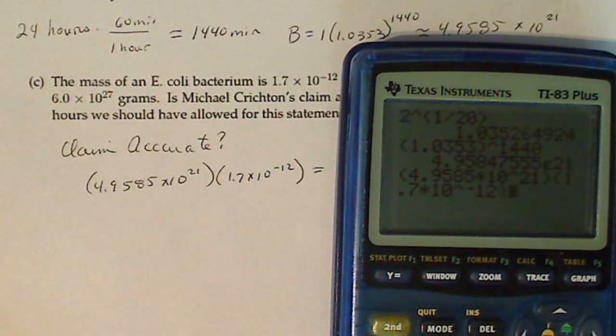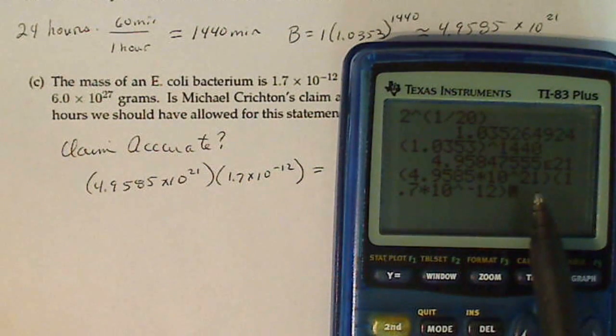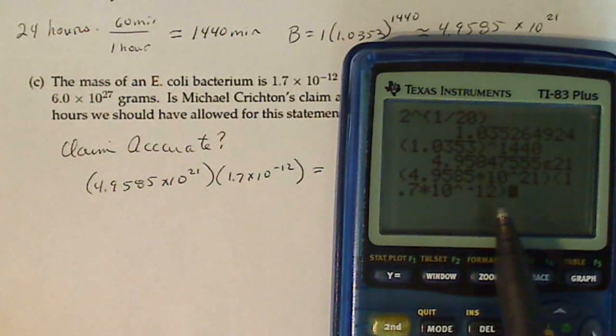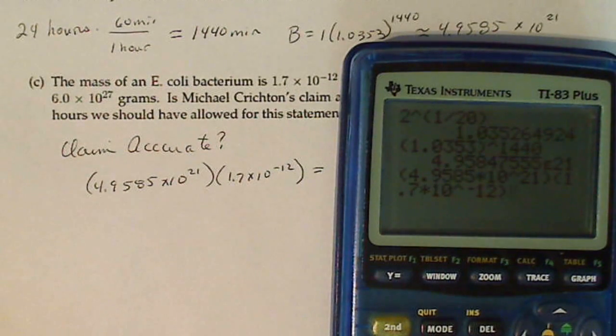Just based on these powers here, this is 21 power, that's minus 12. That's not even close to 27.